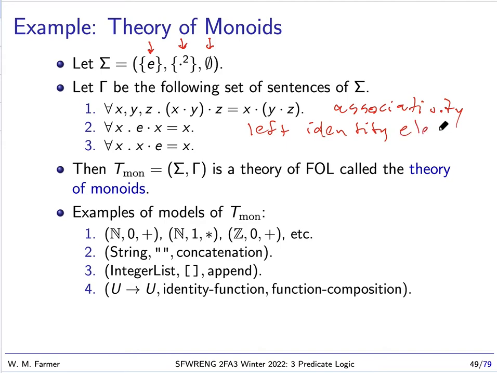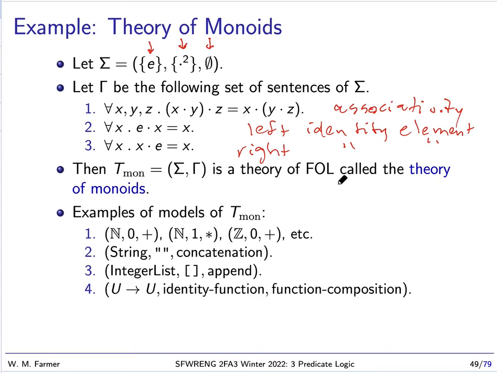What that means is if I multiply something by E on the left, I get the thing I'm multiplying by. So it's a left identity element. And axiom 3 says E is also a right identity element. So any set of values that satisfies these three axioms is called a monoid. And so this is a theory of monoids.